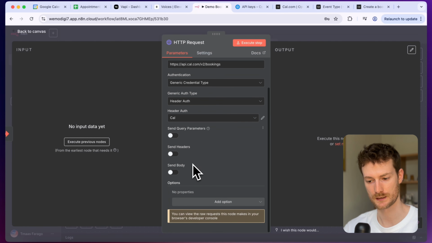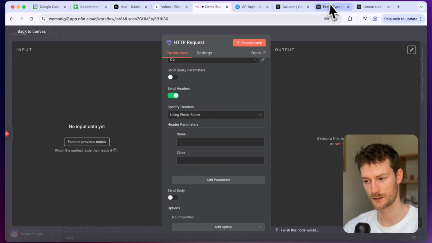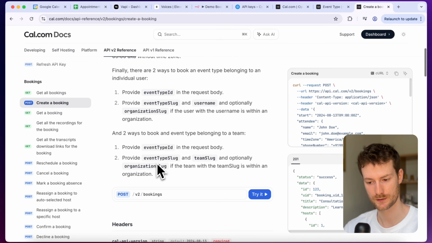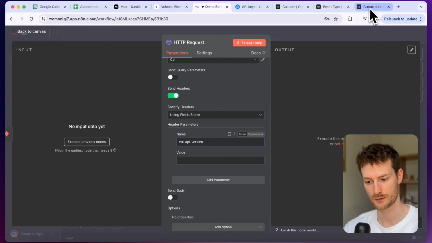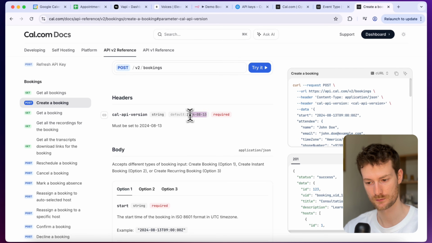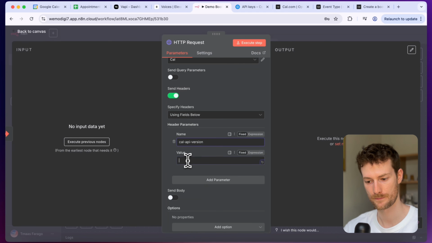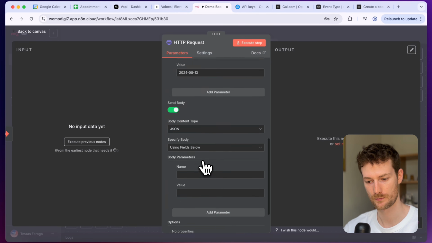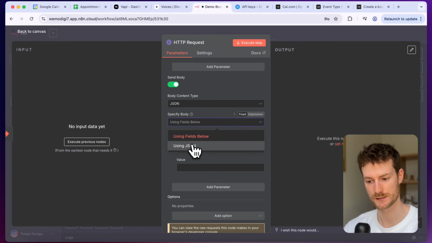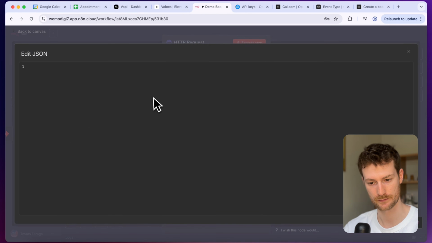And once you have that, let's open up headers and let's check what we need to provide here. We also need to provide the Cal API version, and this will be this date. And let's open up send body, and I'm going to select using JSON. And I'm just going to paste in the fields.